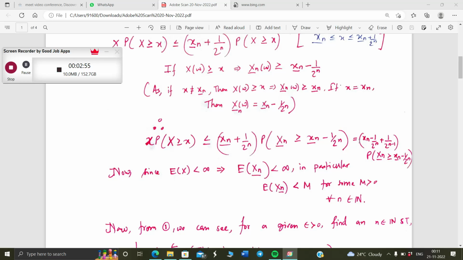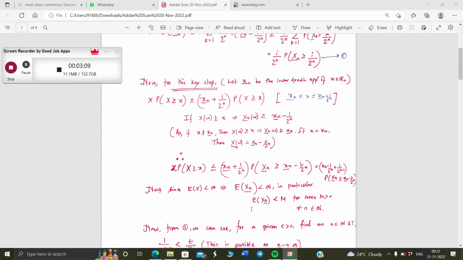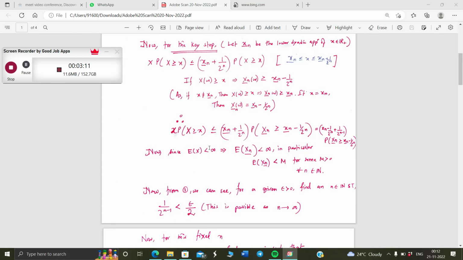And then again we can rearrange it as small x_n minus 1 by 2 to the power n plus 1 by 2 to the power n minus 1, which is 2 times 2 to the power n... which gives us 1 by 2 to the power n minus 1 times the probability. So it's basic manipulation which gives us the result. So now the key step is, since the expectation of X is less than infinity, the expectation of X_n is also less than infinity, because basically we can get that the expectation of X_n is less than some M for all n, which bounds the expectations of all the Dirac approximations.